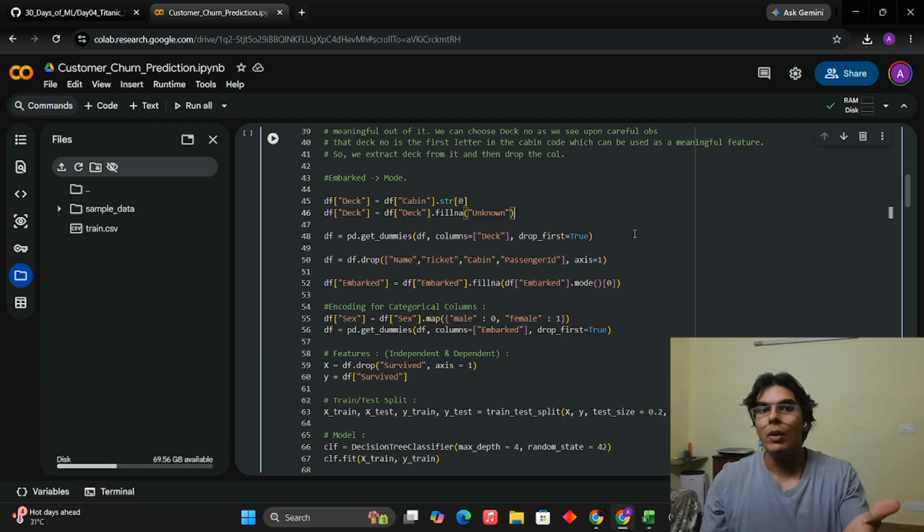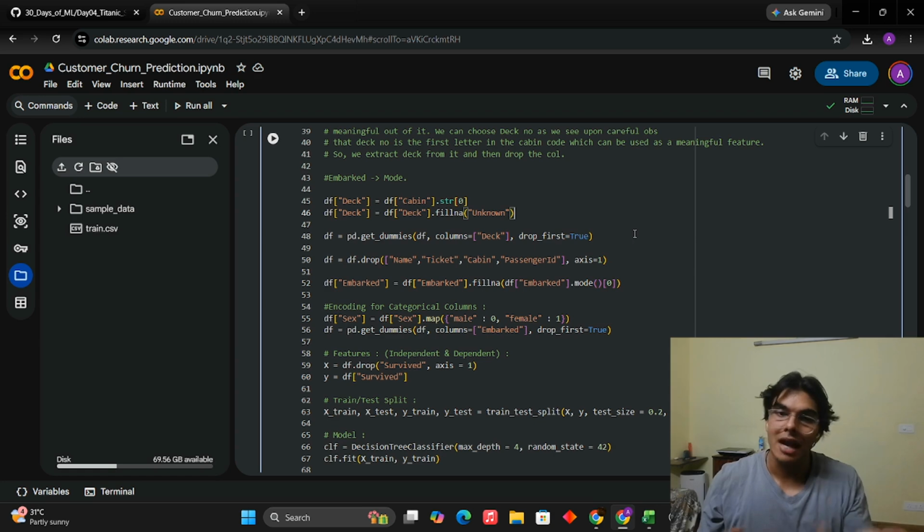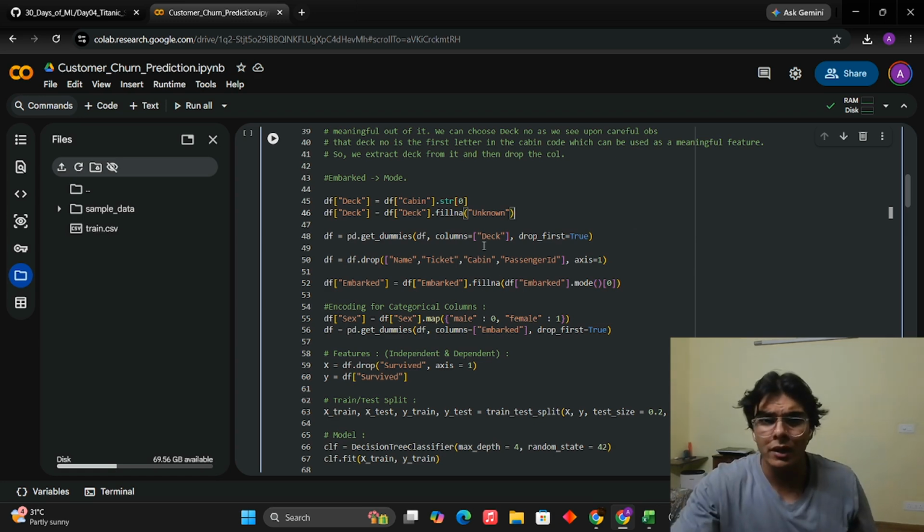Because see, we were going to throw away this column anyway. Why not explore it first to see whether some useful feature is in it and then throw it away? Okay. So that is exactly what we did. Before throwing the cabin column away completely, by the way, we throw it off here. I am getting to that line. We first extract the deck out of it and then we throw it away.